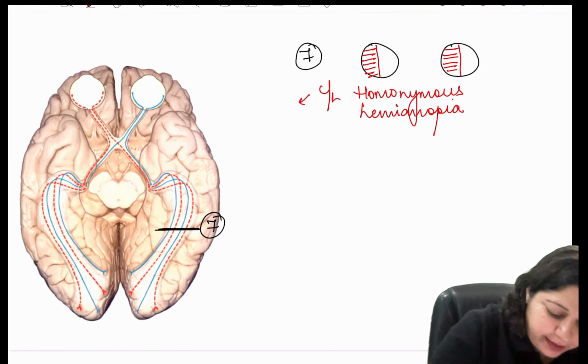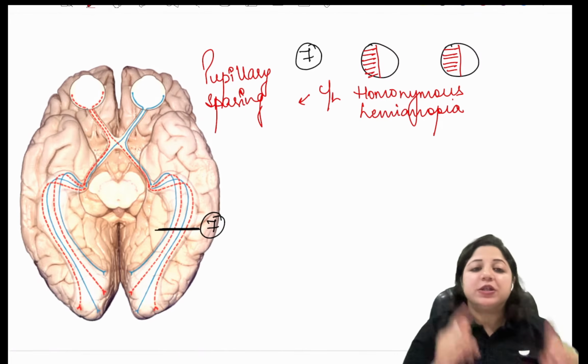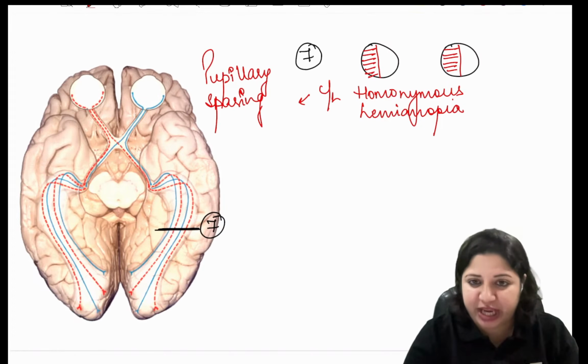And there will be pupillary sparing. Okay, so that is important. So that is the lesion of the optic radiation.